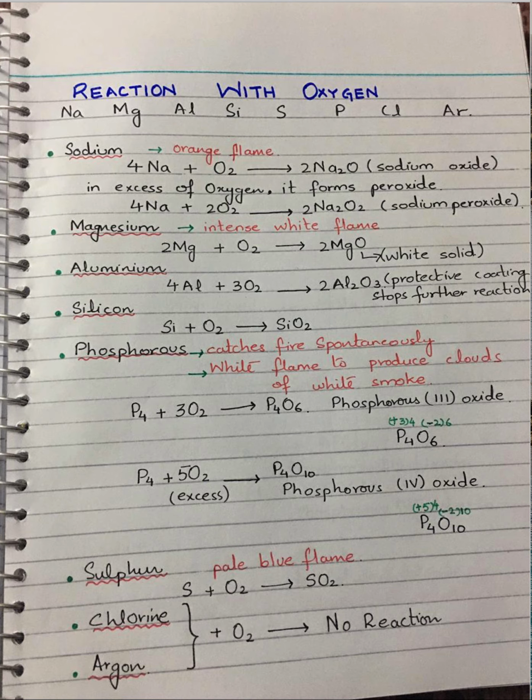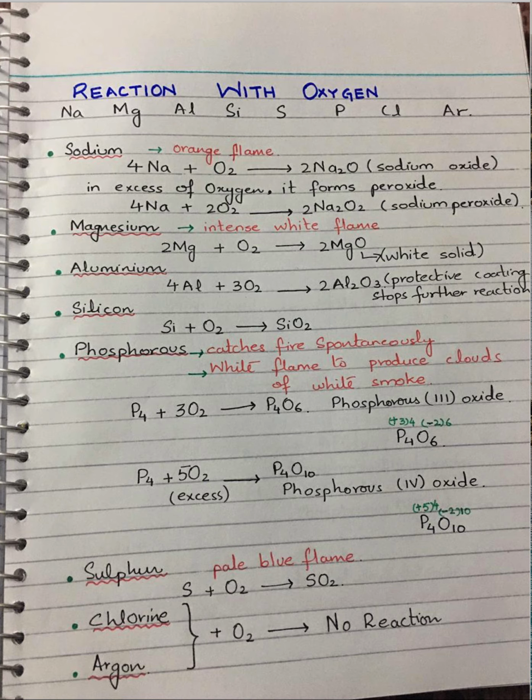Because the oxidation number of phosphorus in P4O6 is 3. In excess oxygen supply, P4O10, which is known as phosphorus(V) oxide, is formed, because the oxidation number of phosphorus in this particular oxide is 5.